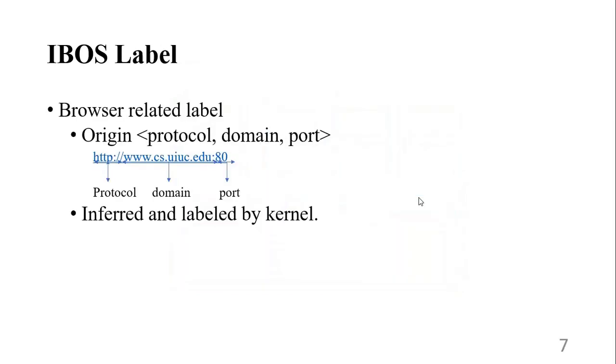Coming to the next slide, we have the iBoss label. The web page instance, the traditional process, and the network process are labeled in the iBoss kernel. To implement access control rules, the iBoss label defines a resource or message that a process can access. Each web page instance has a single label, which is the origin of the primary HTML document. When traditional processes are created, they are marked as originating from the localhost. Each network process has an origin label for the network resources it manages, as well as the origin label for the web page instance it can access.